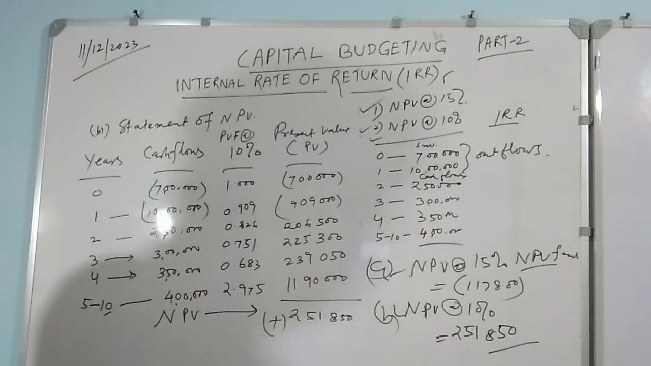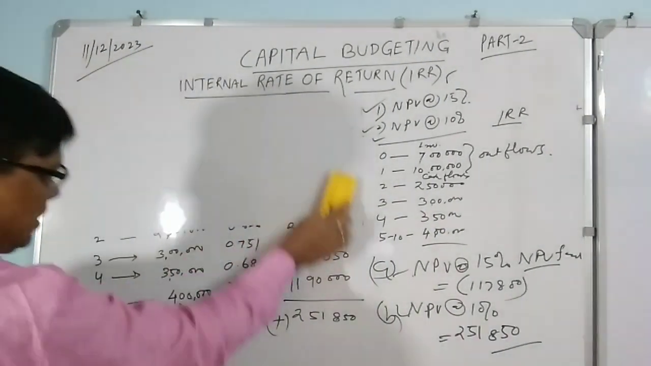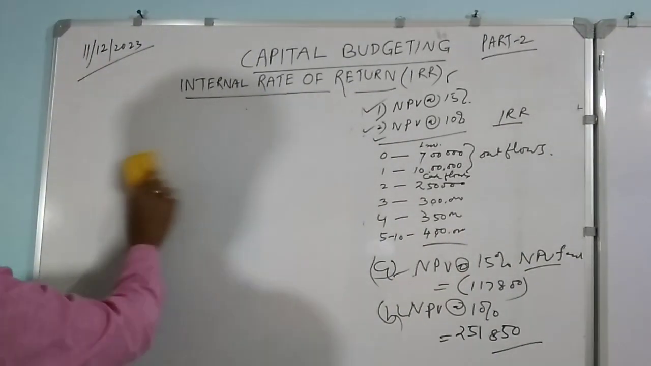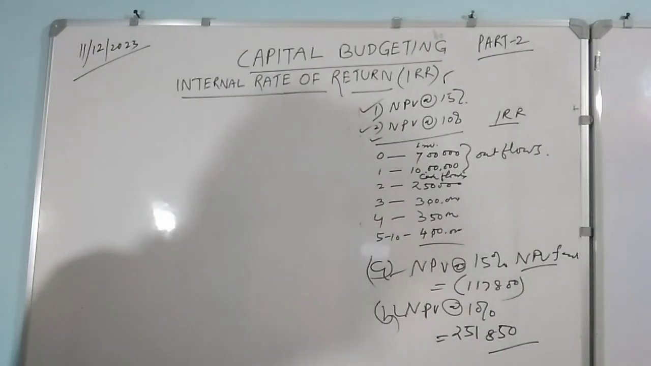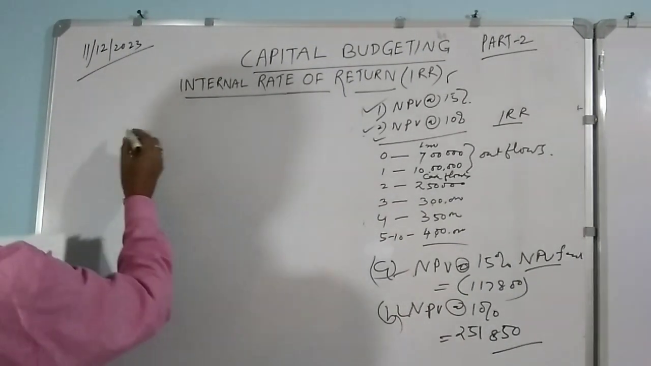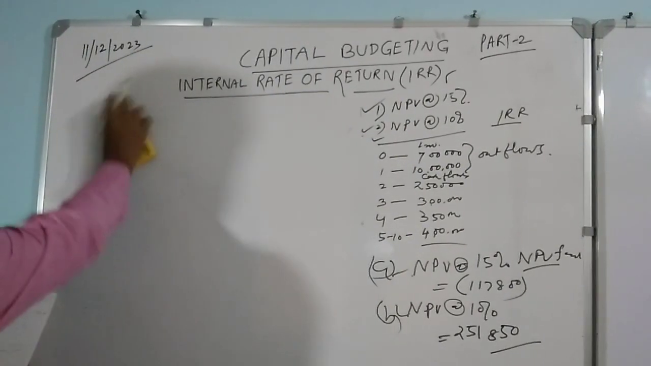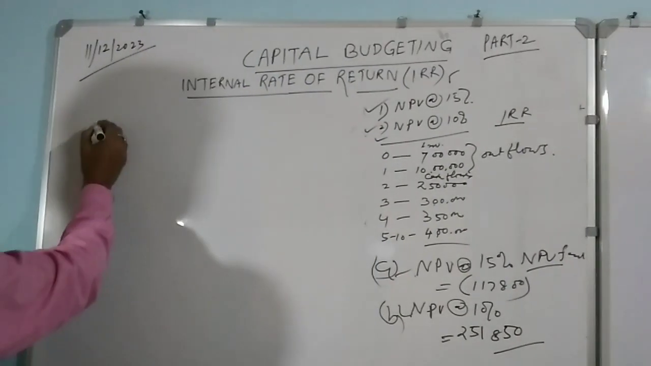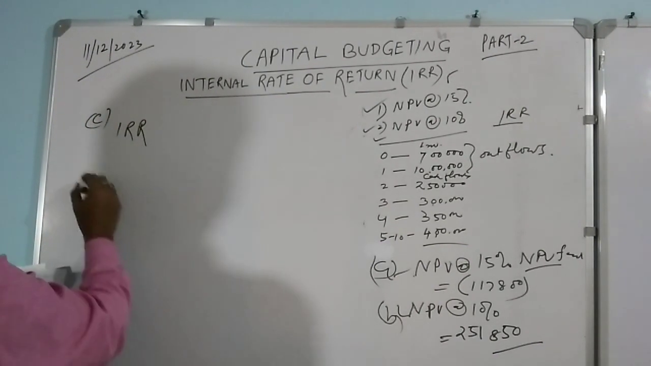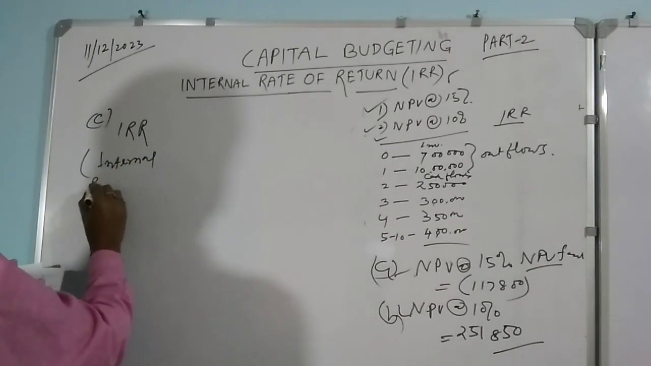Now we have to go for the third question, that is, what is your IRR. This IRR you have to calculate very carefully. Sometimes fractional figures may come, so you have to be careful in the calculation part. Under net present value, when we will be calculating that, that is your IRR, that means internal rate of return.